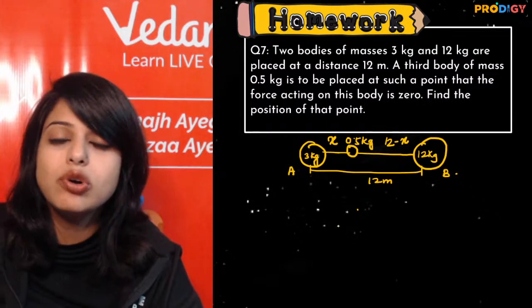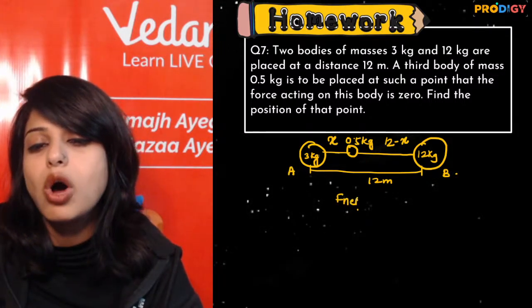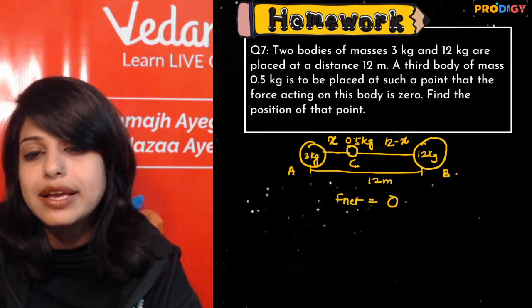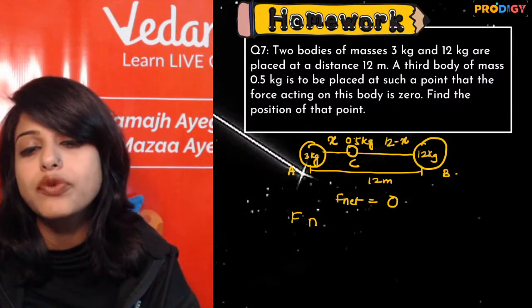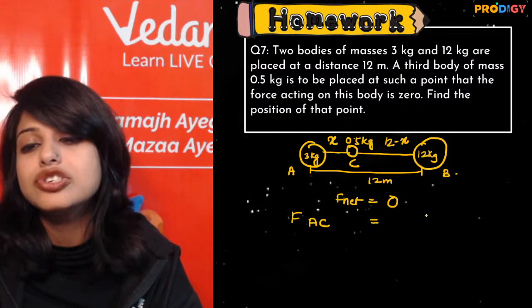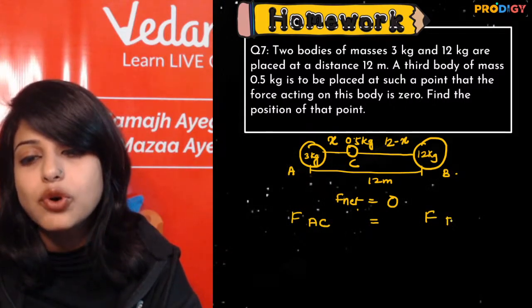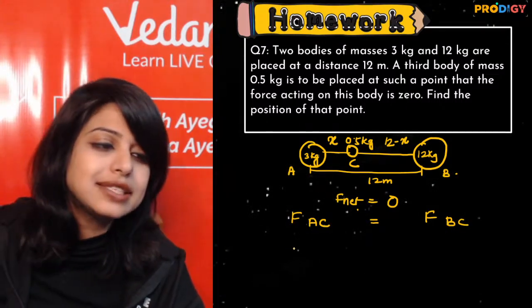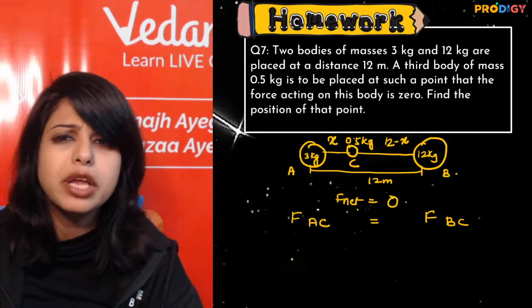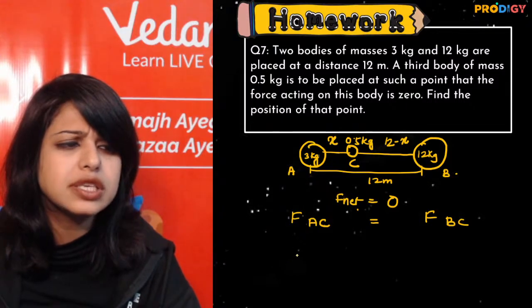So what we have to do? The net force to be 0 on the third body, that is C. What I have to do? The gravitational force on A due to C should be equal to the gravitational force on C due to B. So when I do this, क्या आंसर आएगा? मित्रा 6 मीटर, मेरा तो 4 आ रहा है, ये 6 कैसे आ रहा है?